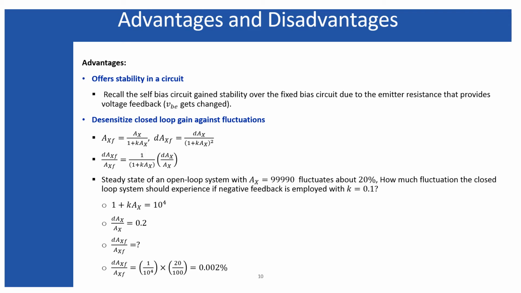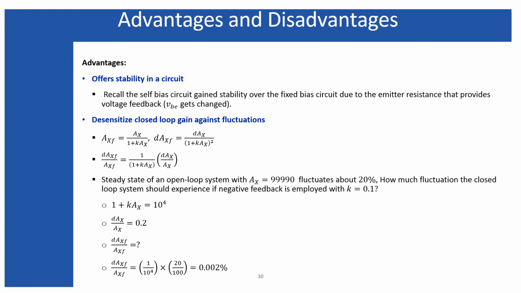The voltage divider bias or the self bias circuits are much more stable with respect to the reverse saturation current ICO in comparison to the fixed bias circuit, because due to the presence of the emitter resistance, the thermal runaway gets controlled. I have shown you by calculating the stability factor that, due to the presence of the emitter resistance, these two circuits are much more stable in comparison with the fixed bias circuit. And this stability we have achieved by that negative feedback.